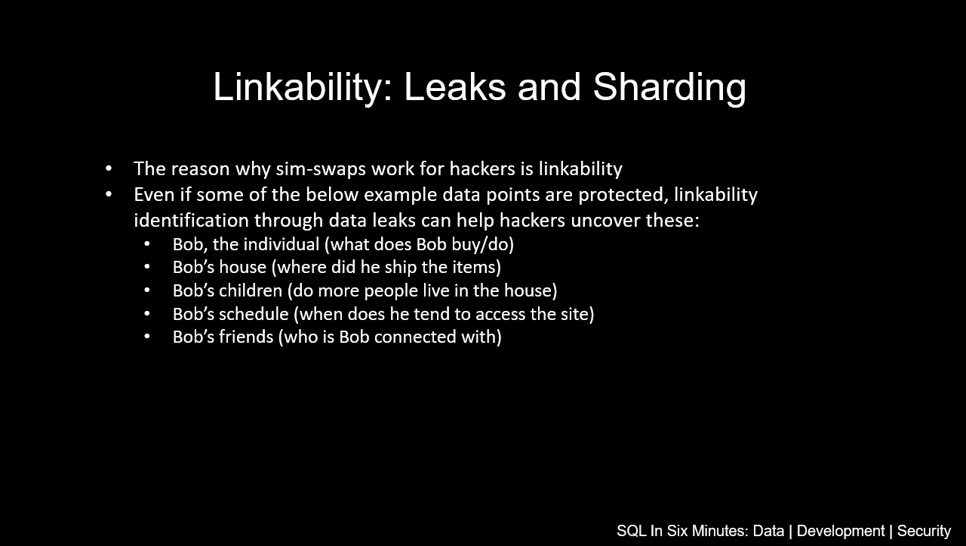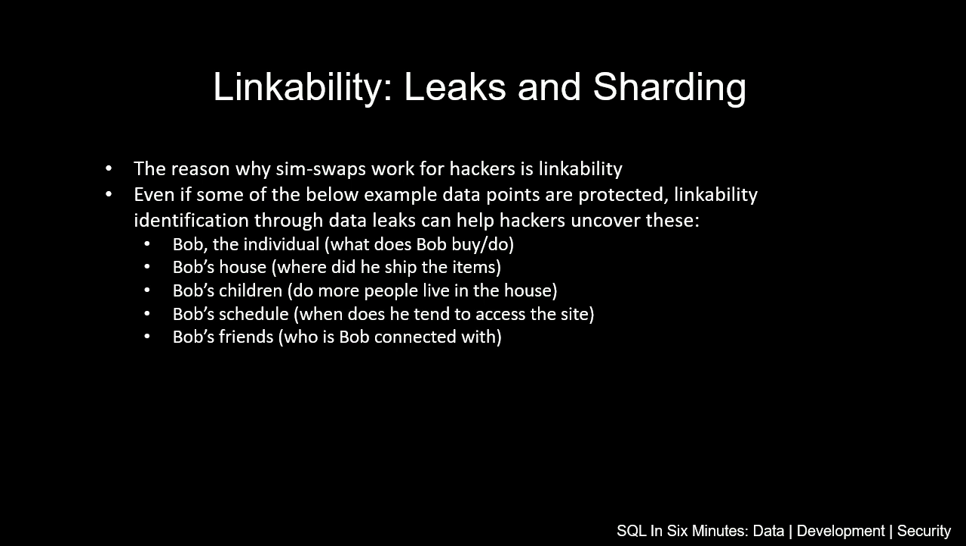So even if some of the below example data points are protected, let's say we have an individual named Bob, and he does a good job protecting these data points, linkability identification through data leaks can help hackers uncover some of these data points. We'll give a couple of examples. So let's say we're talking about Bob, the individual, and let's say there was a platform which allowed Bob to buy and sell goods. And Bob uses that a lot to buy goods, but he uses a different email, and he may even use a different name, right? Well, what this says, when the hacker gets access to this information, if there's a leak on there, he might use a different username. What is fundamentally Bob buying, right?